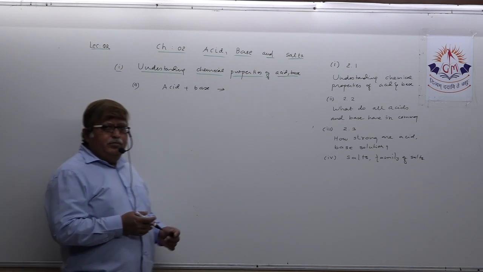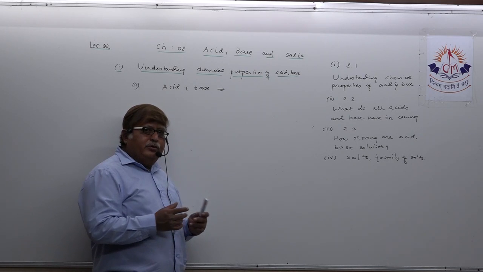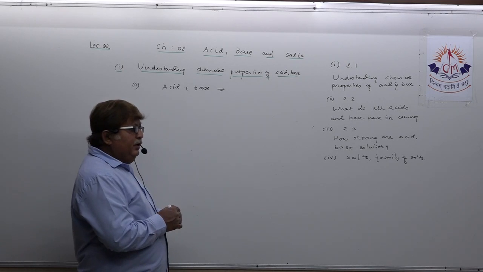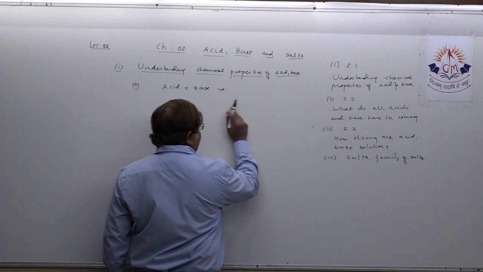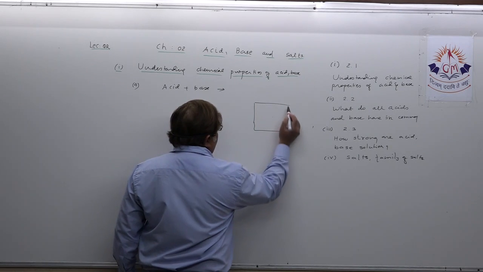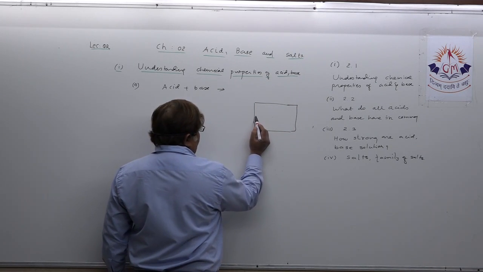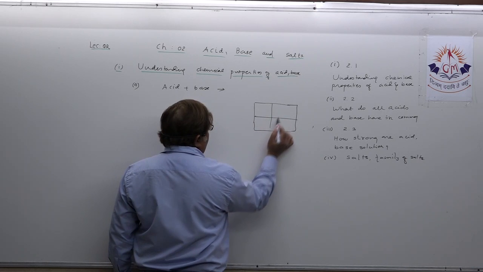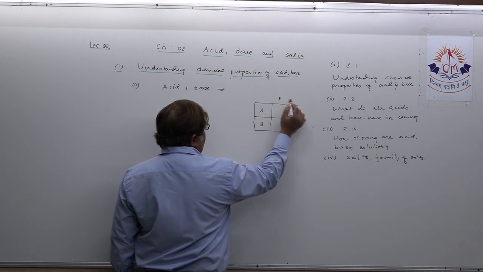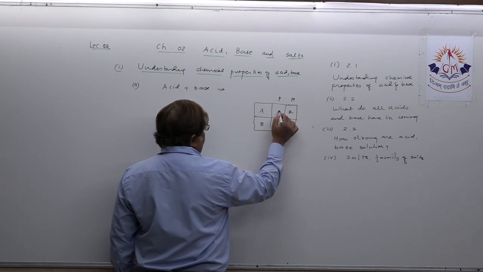Here you can perform experiment of titration by yourself also, because I have already explained that. Acid, base, phenolphthalein, methyl orange.